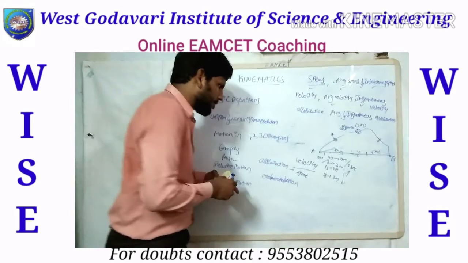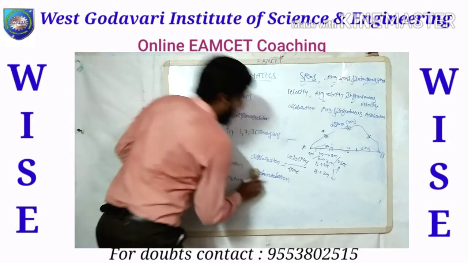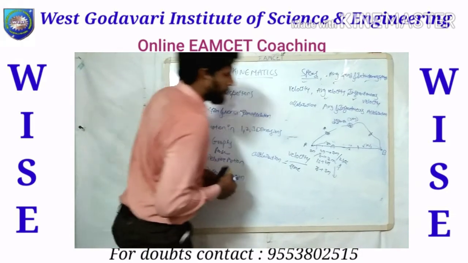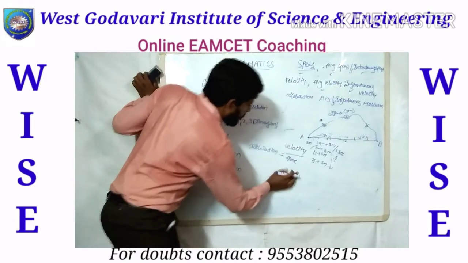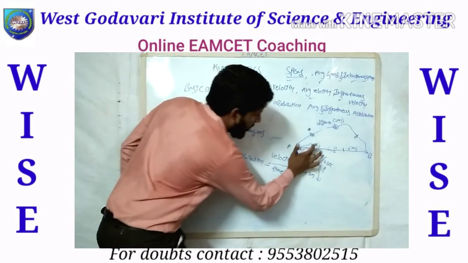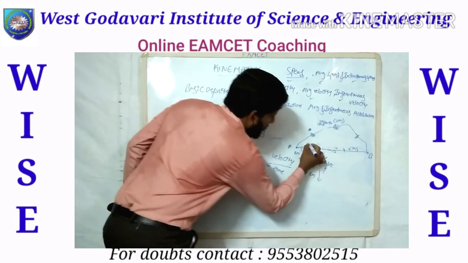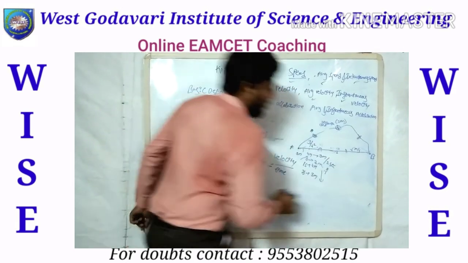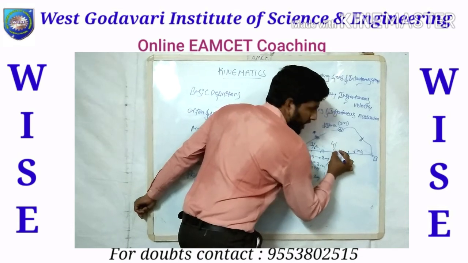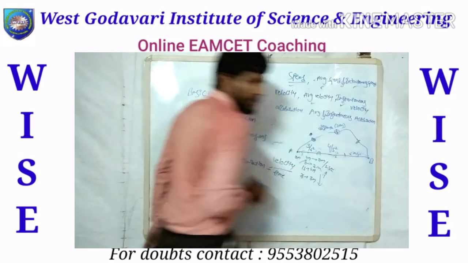These are the concepts. And coming to the average acceleration, see here students, here the acceleration is 3 meter per second square. Let us consider here 4 meter per second square, and here 5 meter per second square.